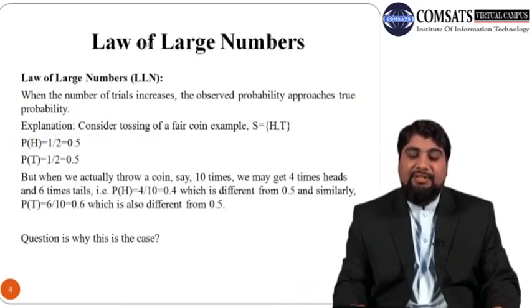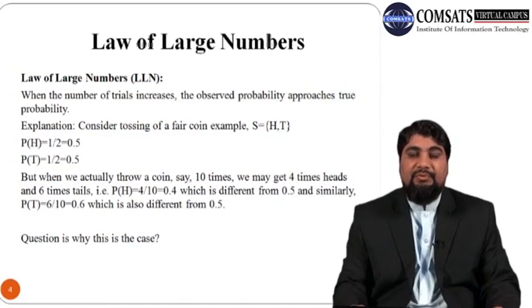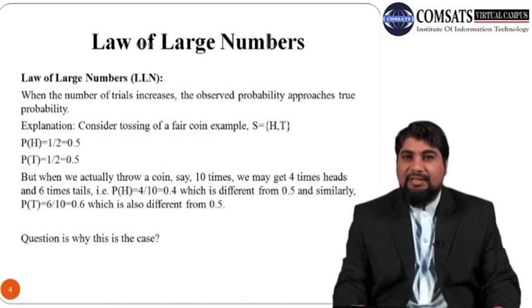So law of large number. The law of large number states that when the number of trials increases, the observed probability approaches the true probability, which is also called the theoretical probability. In order to explain this law, let us consider the coin tossing example. So suppose you have a coin in your hand and the coin is a fair coin.